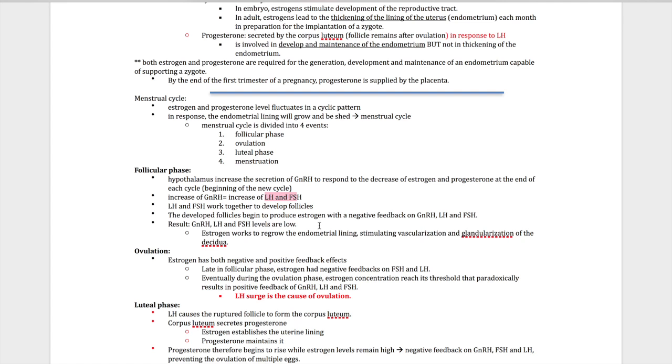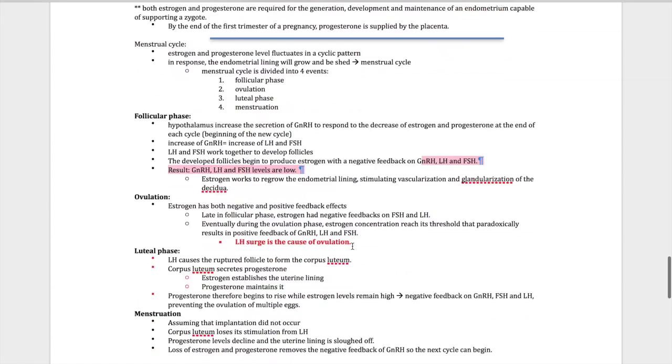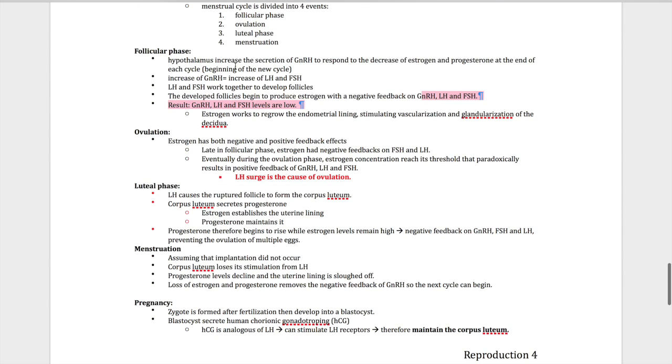Developing follicles begin to produce estrogen, with a negative feedback on GnRH, LH, and FSH. What it means is that the more estrogen and progesterone you produce, the less GnRH, LH, and FSH you have. Estrogen works to regrow the endometrial lining, right? We talked about it.